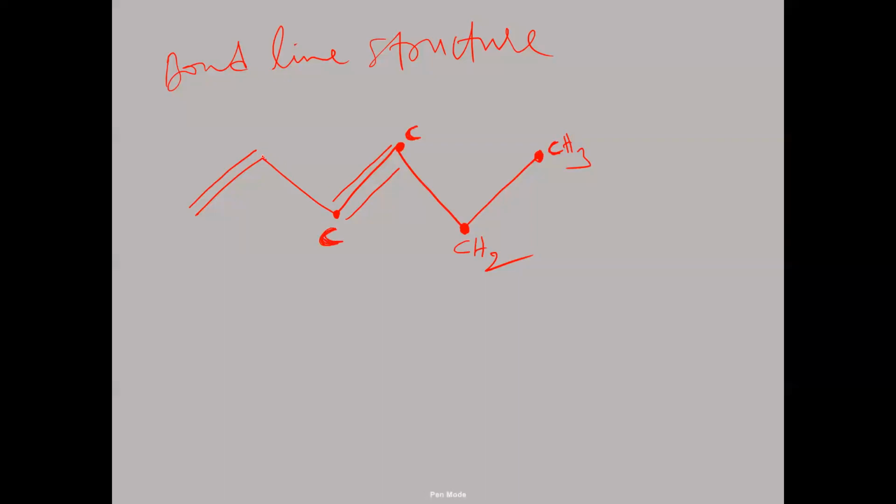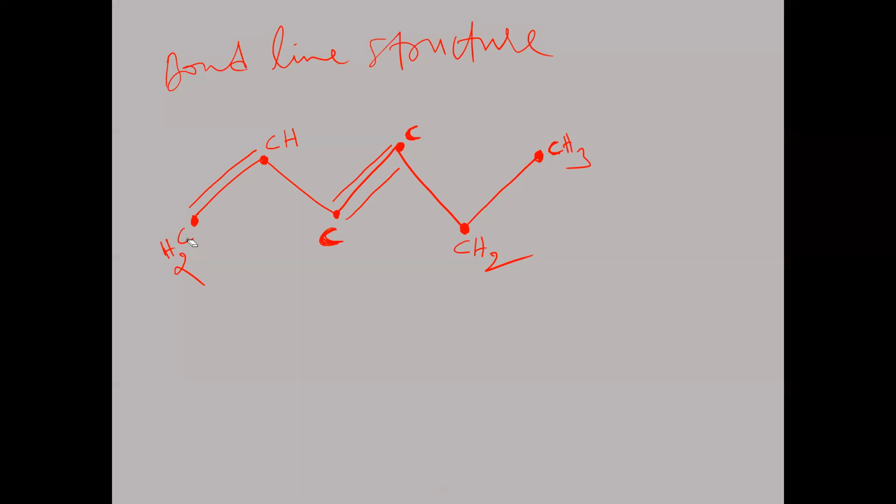Next, this carbon, you check it. How many bonds does it already have? 1, 2, 3 bonds already there. So it should be CH. This carbon has already 3 bonds, one more bond is with a hydrogen atom. Here, this carbon already has one double bond, and the remaining 2 bonds must be with hydrogen. H2 should be there, so CH2.